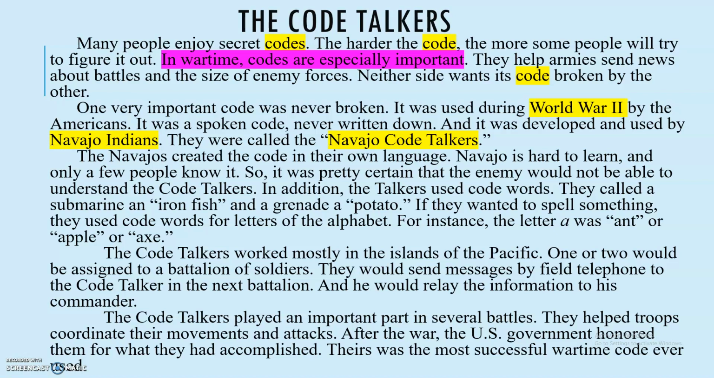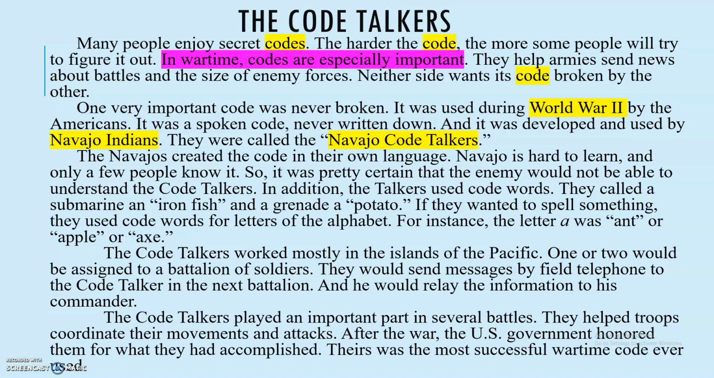The next paragraph. The Navajos created the code in their own language. Navajo is hard to learn and only a few people know it. So it was pretty certain that the enemy would not be able to understand the code talkers. In addition, the talkers used code words. They called a submarine an iron fish and a grenade a potato. And if they wanted to spell something, they used code words for letters of the alphabet. For instance, the letter A was ant, or apple, or axe.